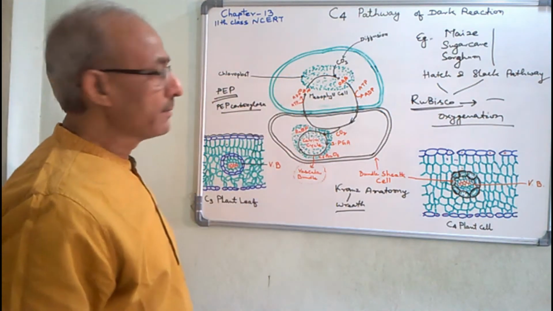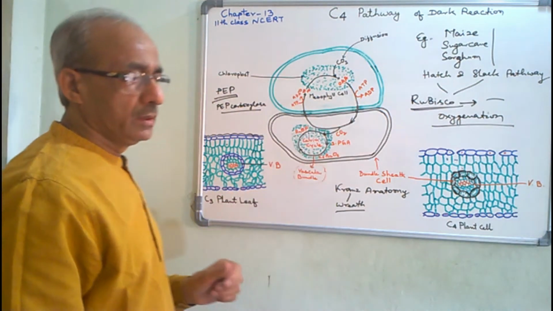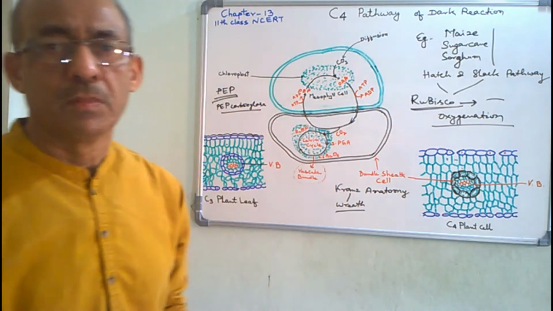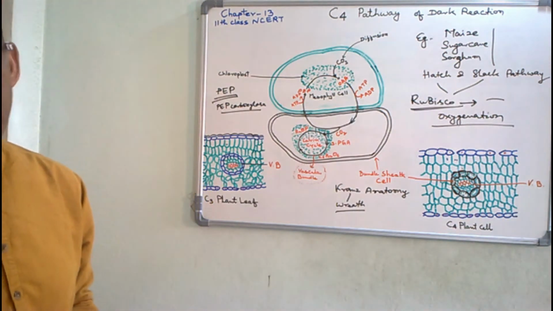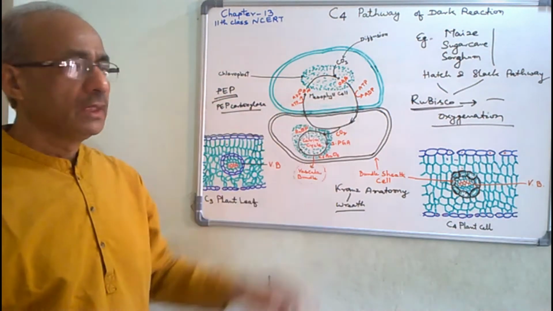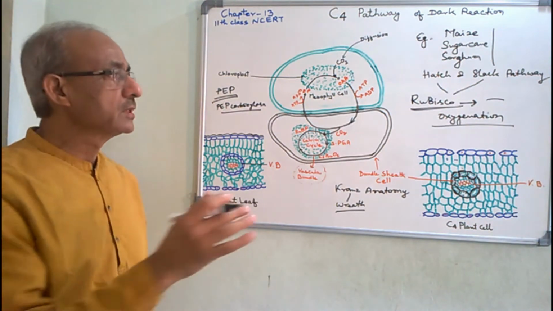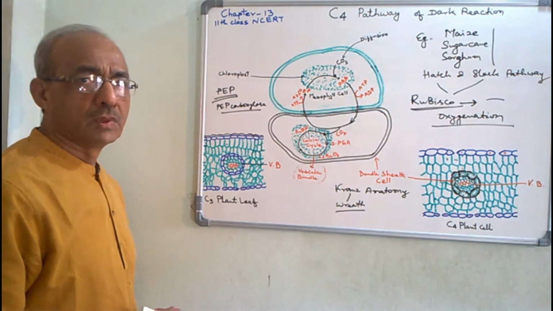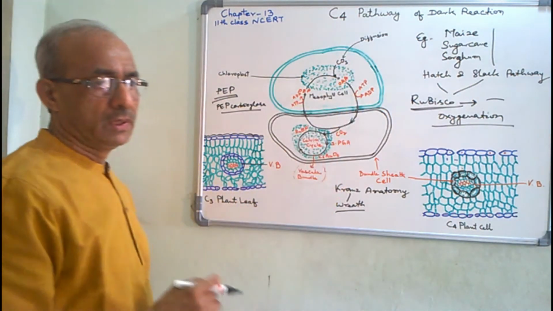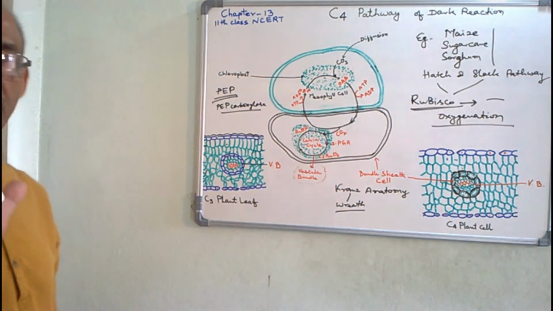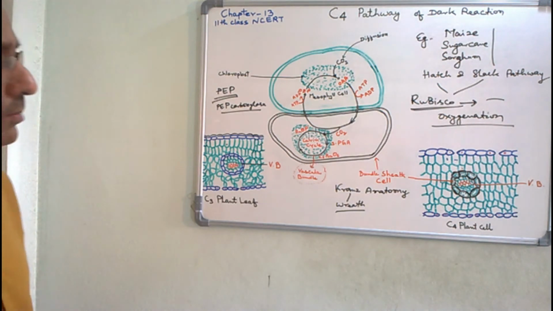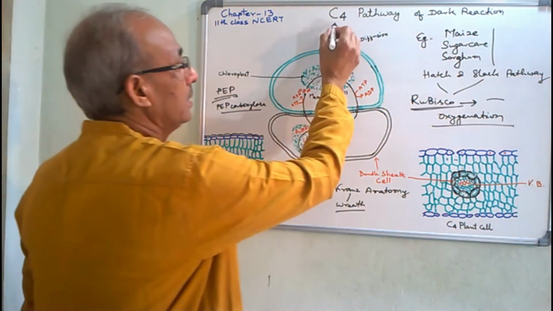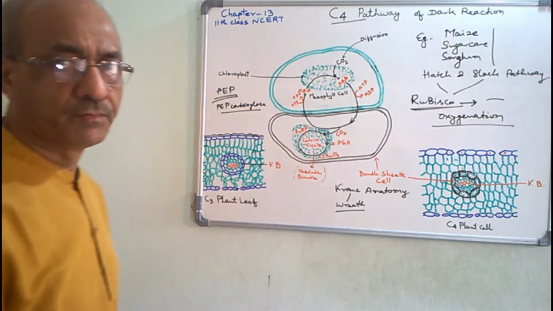And after the fixation, a 4 carbon compound, that is oxaloacetic acid, is formed. The first product here is a 4 carbon compound, so this pathway is called the C4 pathway.